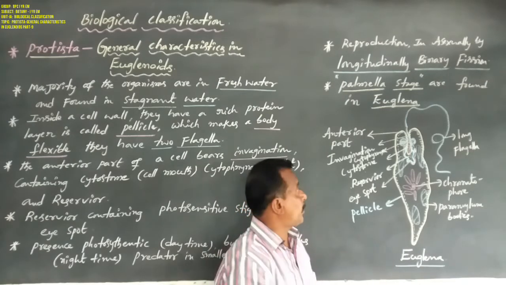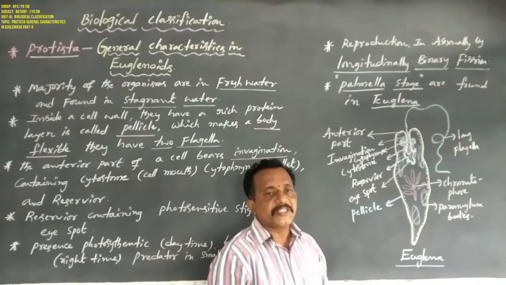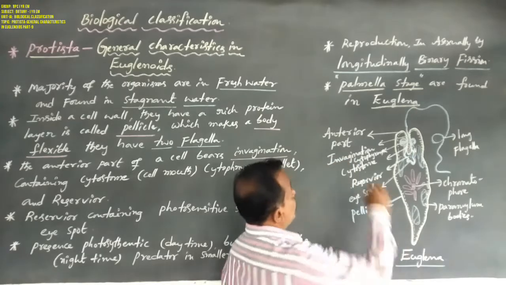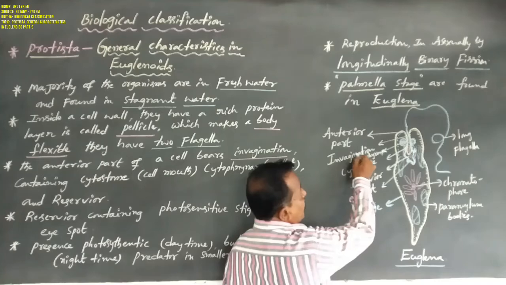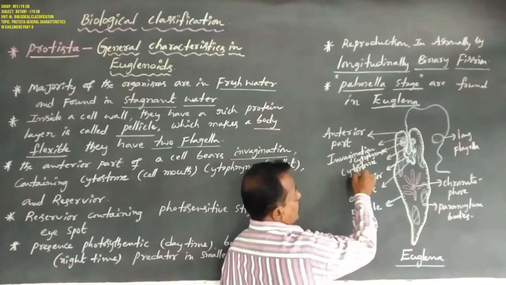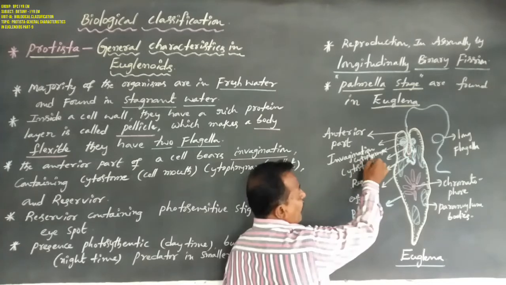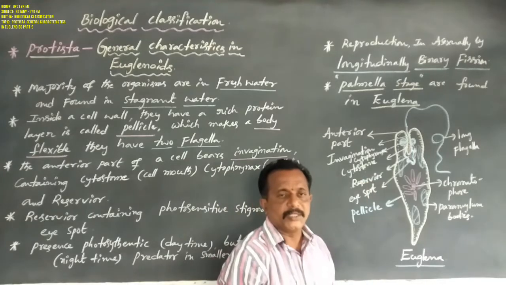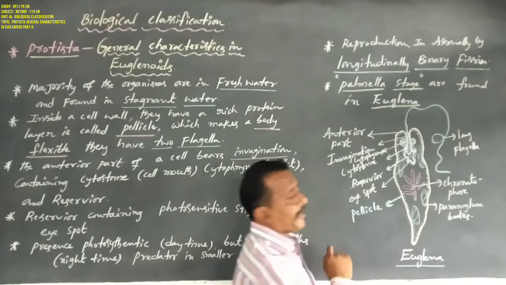So these are the three parts of the Euglena invagination: the first part cytostome or cell mouth, the second part cytopharynx or gullet, and the third part reservoir, which also contains a photosensitive stigma or eye spot.